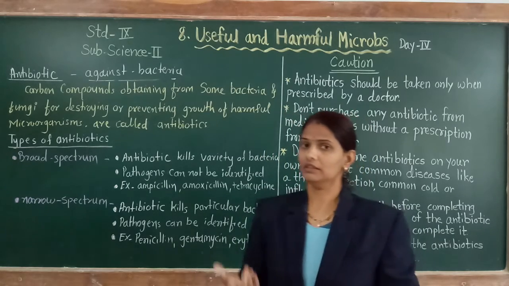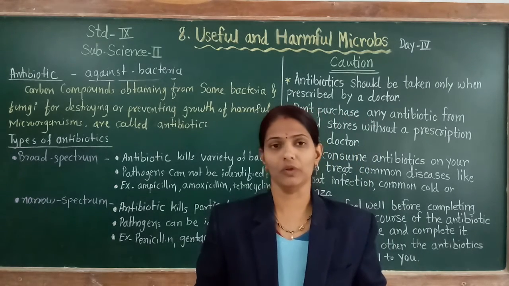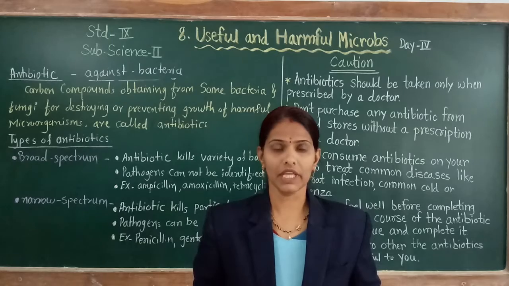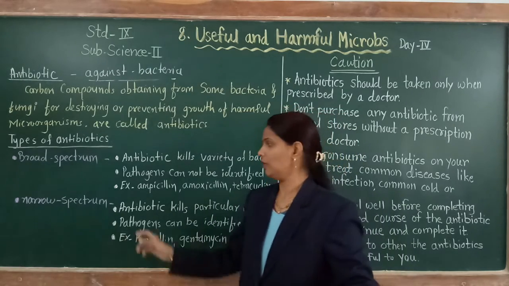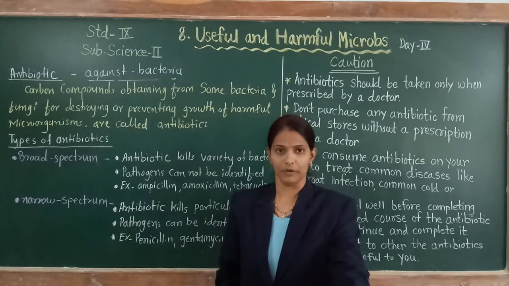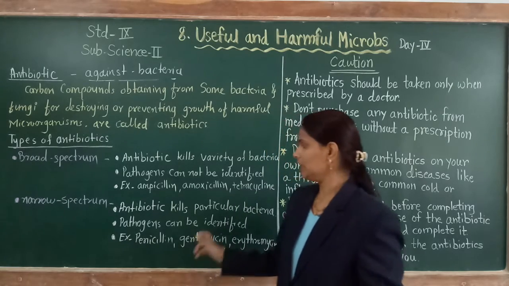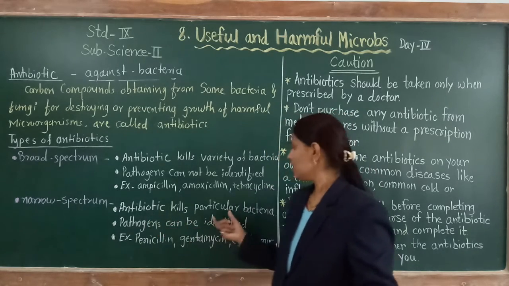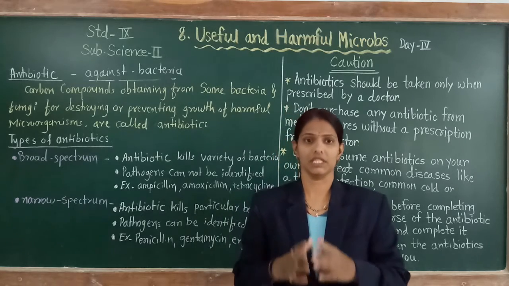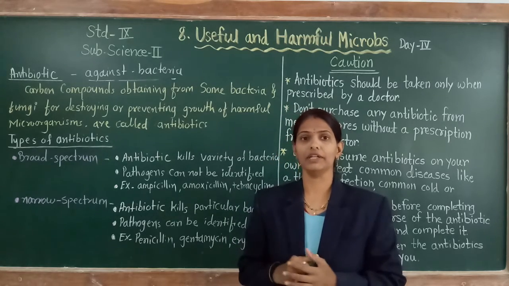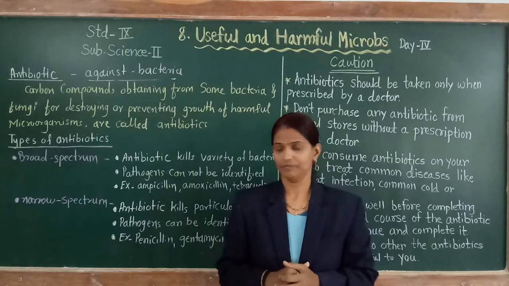Here the doctor diagnoses our disease according to our symptoms, then prescribes some antibiotics, and those antibiotics are called narrow spectrum antibiotics. Here the antibiotic kills a particular bacteria. It acts against a particular disease. That is why it is called narrow spectrum antibiotics.